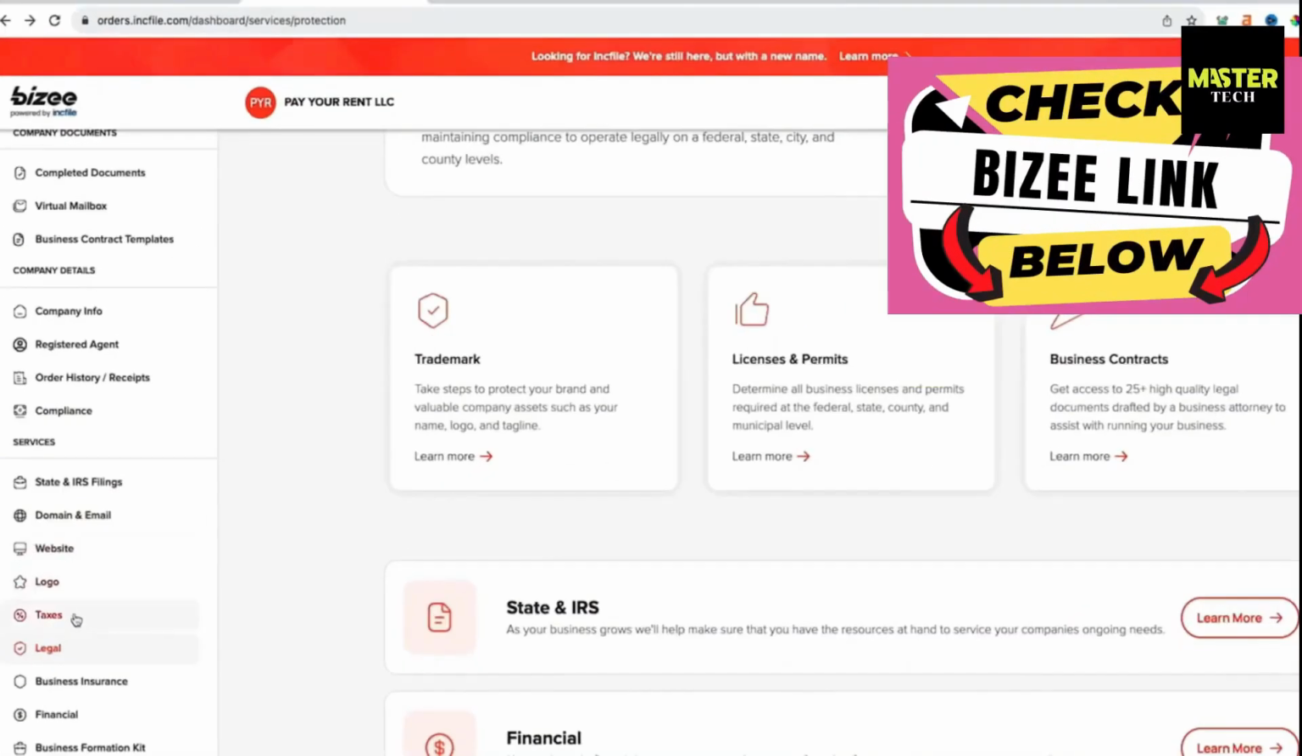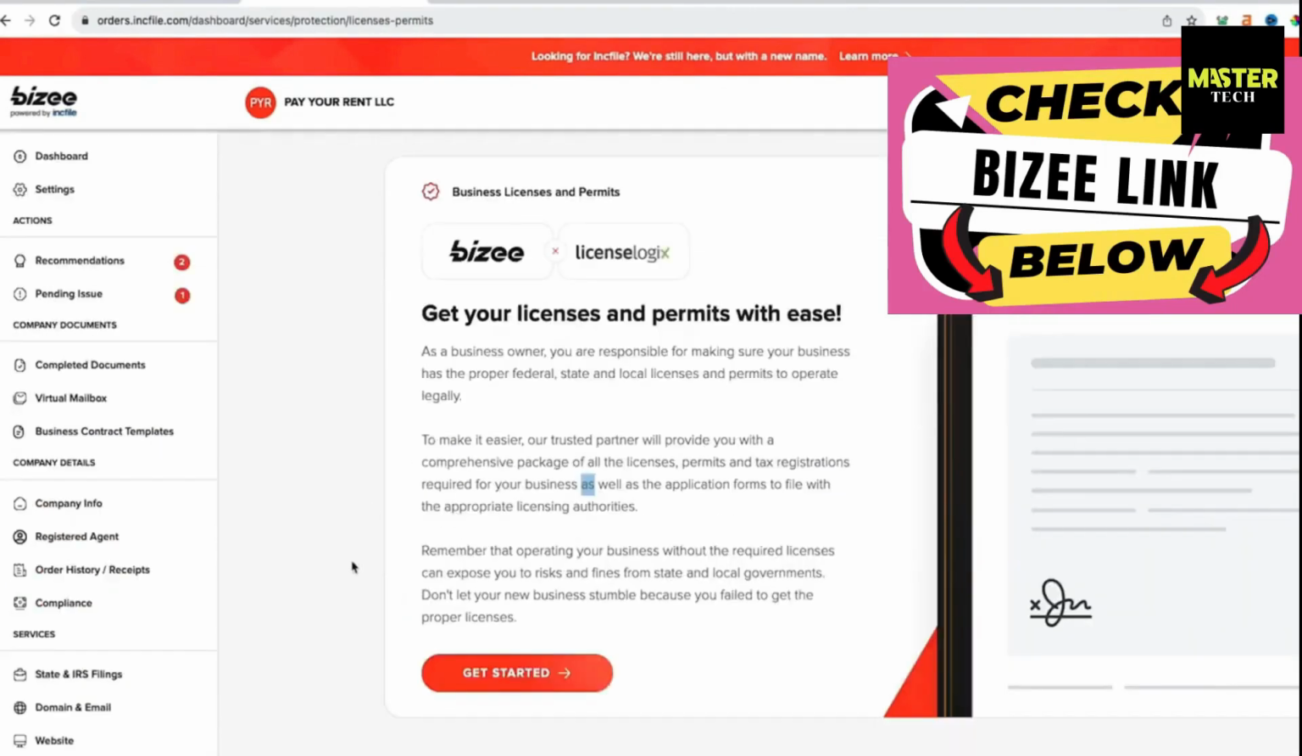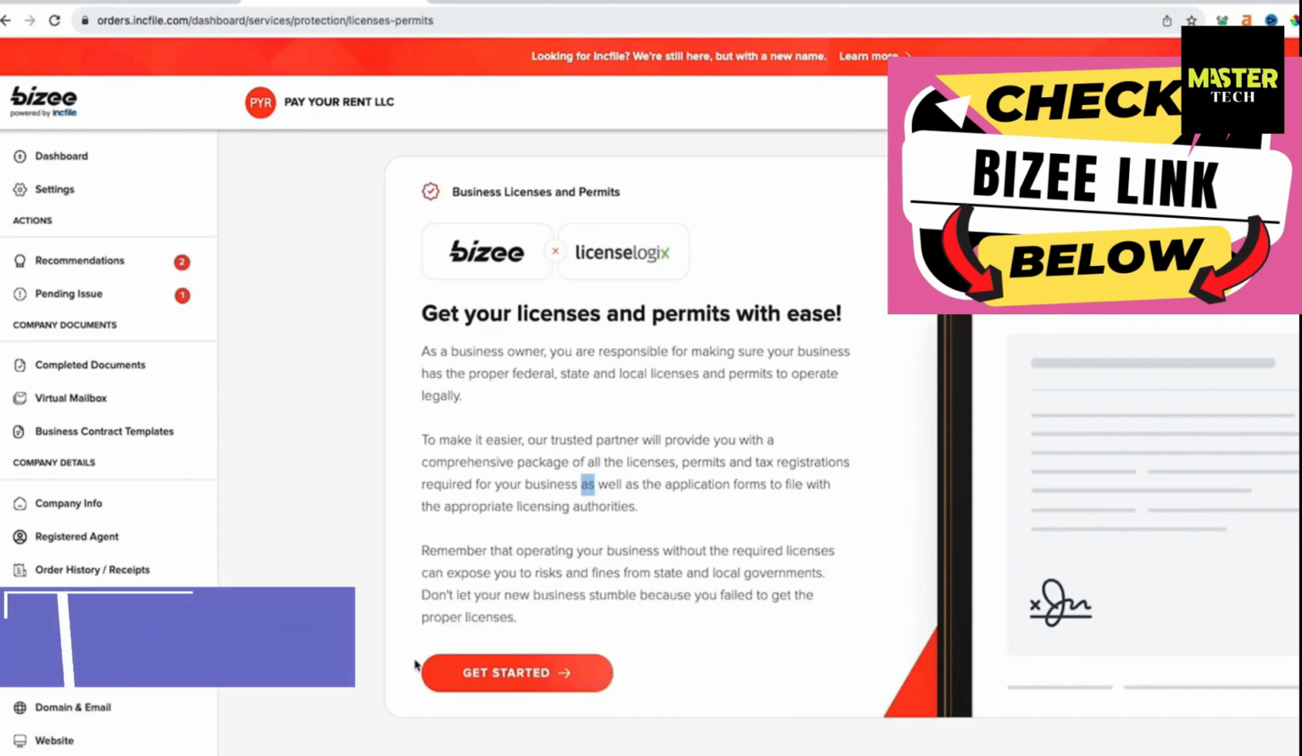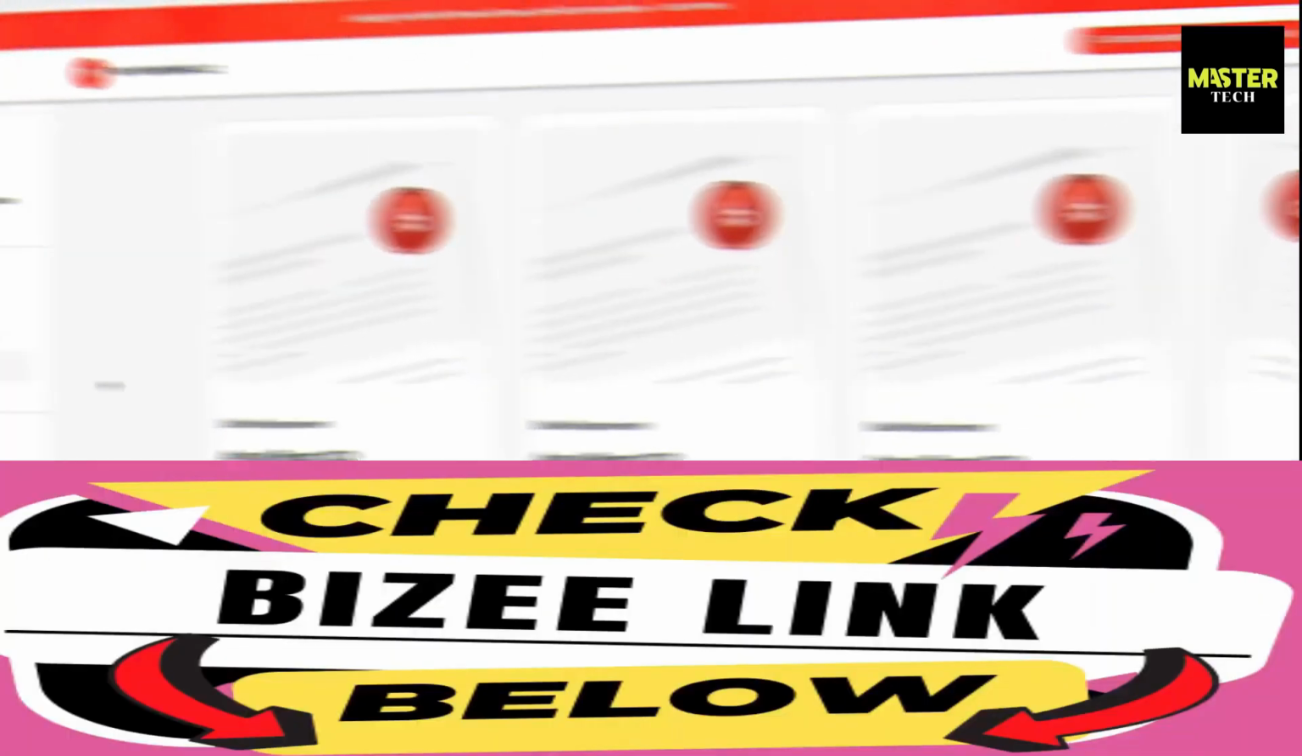In the BZ dashboard, if you go to Legal and then Licenses and Permits, they can do this research for you and make sure that you have all the proper licenses and permits. So that is an extra fee of $99, but just know no matter what service you use, your state filing fee has nothing to do with business permits and licenses because sometimes those are on the county and town level as well. Now let's talk about compliance.